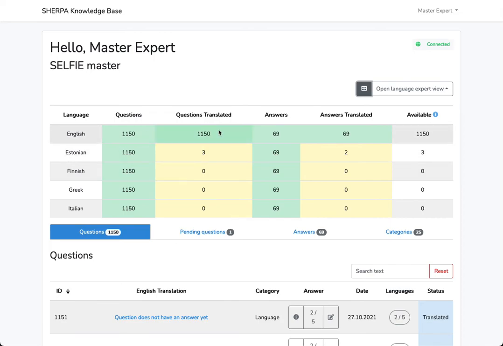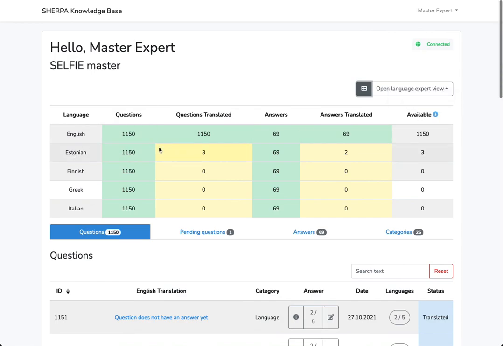All of them have been, so to say, translated in English, as English is the base language. There are 69 answers, and all of them are again translated to English, and the same number is made available to the chatbot so that it would be updating its data banks. So there is the information here that explains it.